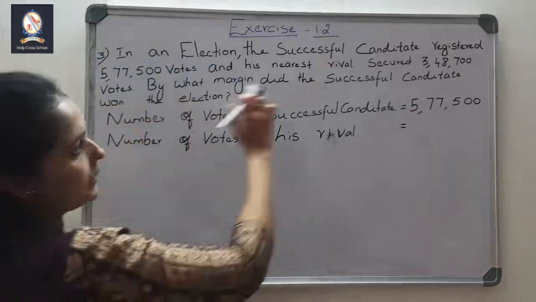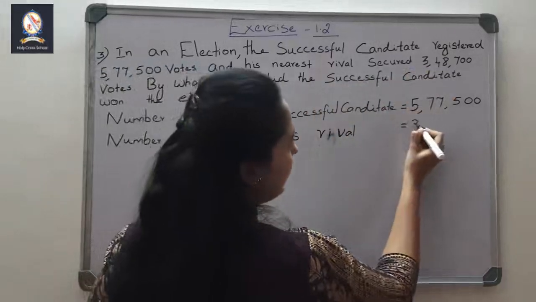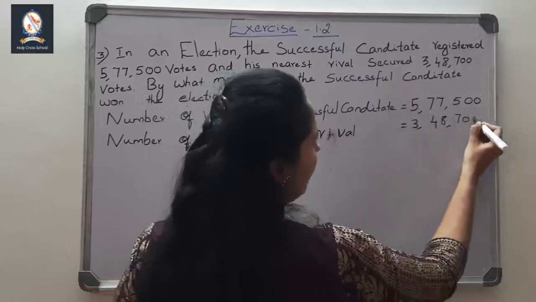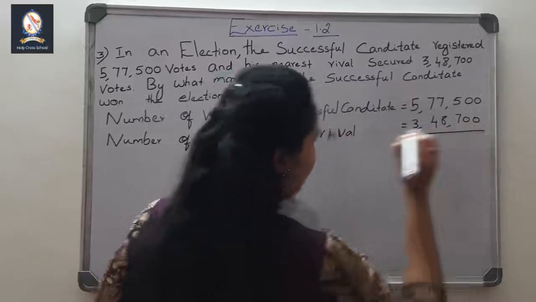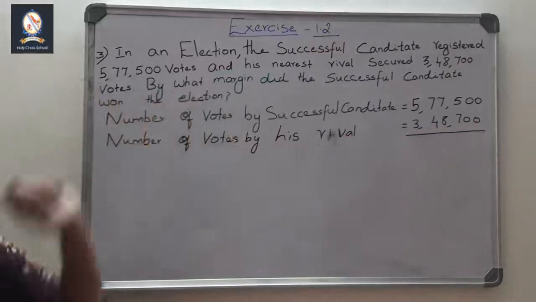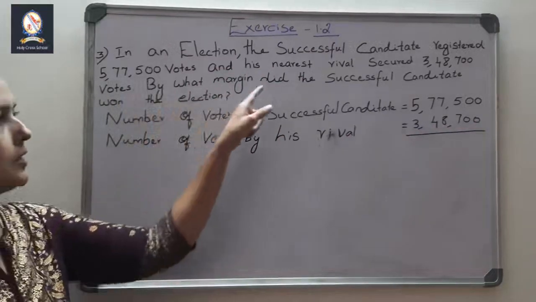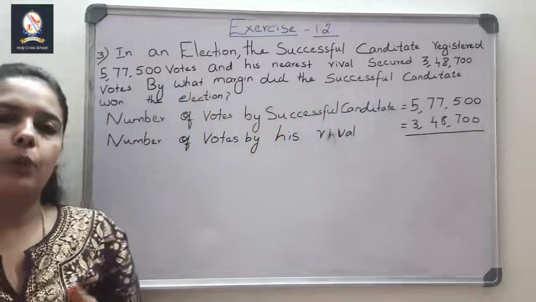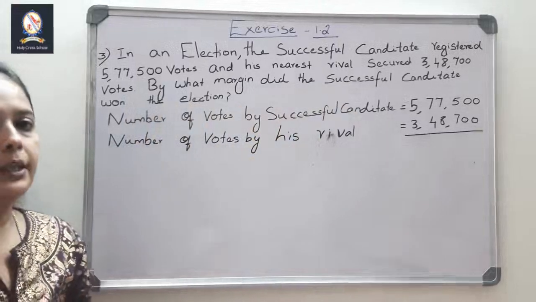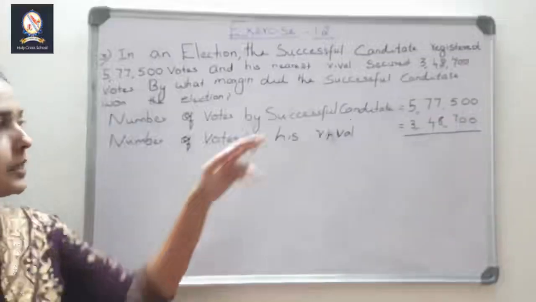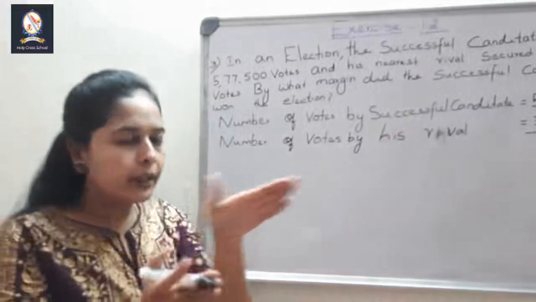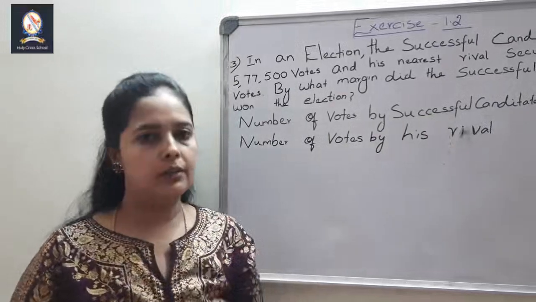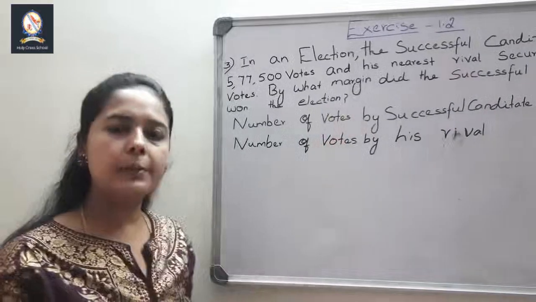How much that rival got? It is 3,48,700 votes. Now, wait. Come for the question. By what margin did the successful candidate won the election? Margin means what? Margin means the difference. How much the successful candidate, at what difference he got the vote corresponding to his rival. That is the question.